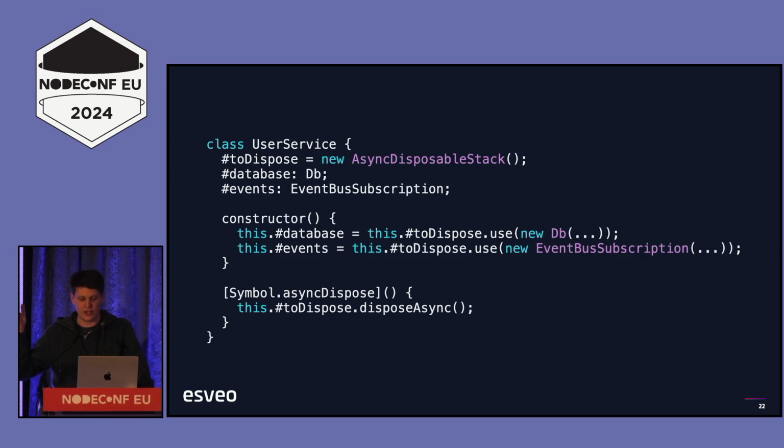So in this case, we provide the async dispose magic method, this symbol method, and we just delegate to the disposable stack that we have in our class. The dispose async is a prettier way of writing async dispose specifically for the async disposable stack, and there is, of course, an equivalent for normal disposable stacks. So this allows us to group resources together in a very convenient way.